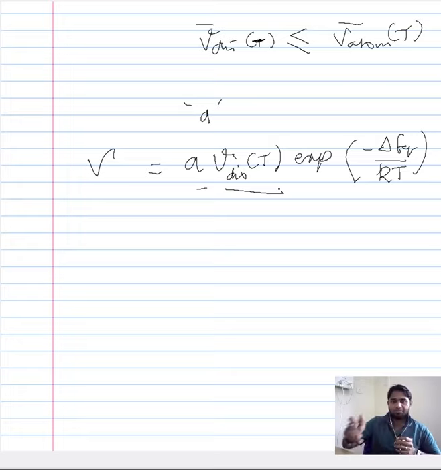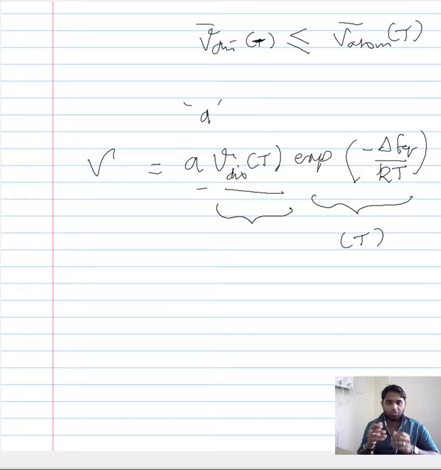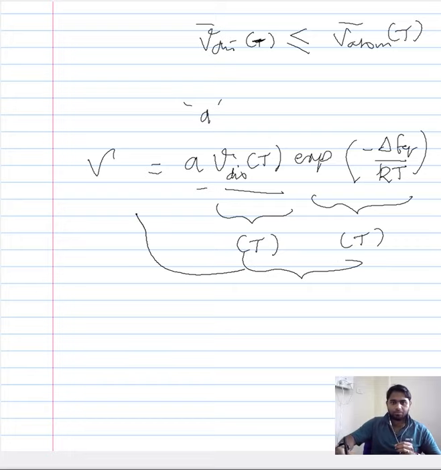Now, the probability is dependent on T, and we have also seen that the frequency of oscillation of the dislocation, through the frequency of oscillation of the atom, is dependent on T. Therefore, ultimately, the velocity at which the dislocation propagates is also dependent on T.